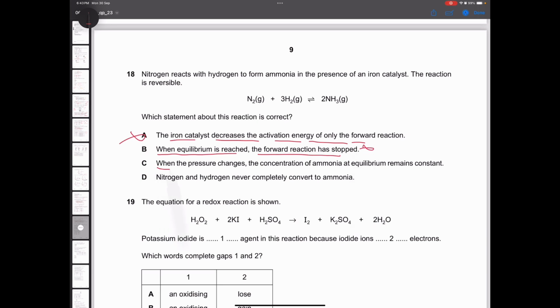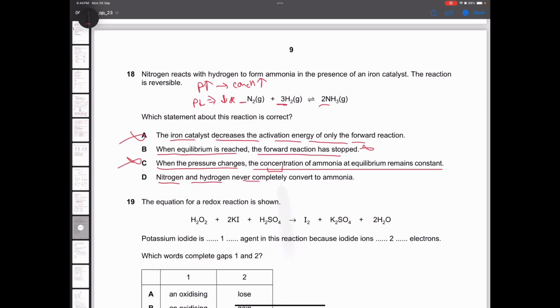No. When the pressure changes, the concentration remains constant? No. When you increase the pressure, the concentration of ammonia increases, and when you decrease it, the concentration of ammonia decreases. Long story short, you can just remember pressure will change the concentration of reactants or products if the number of gaseous molecules is different, and it is different in this case.